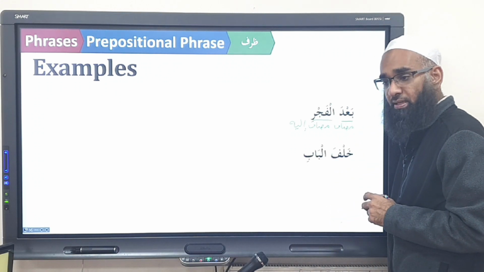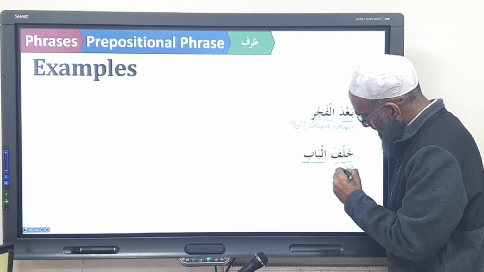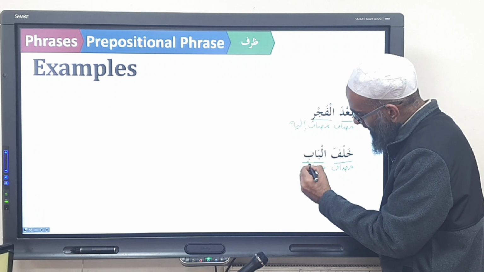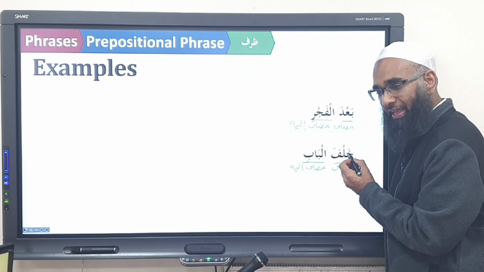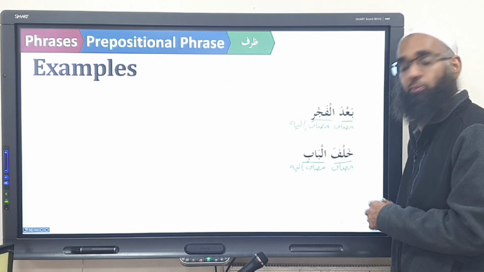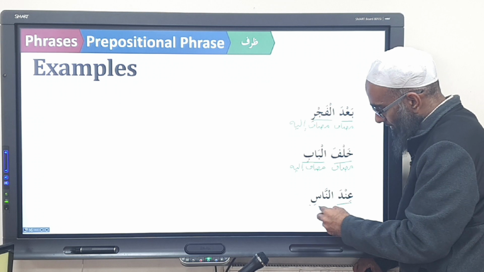Khalf al-bab. Khalfa means behind. So khalfa is mudaf, and this is also mudafun ilayh. But this khalfa is a thing. It's a position. So it's not a normal mudaf ilayh. It's a shibhul jumla mudaf ilayh. Correct?